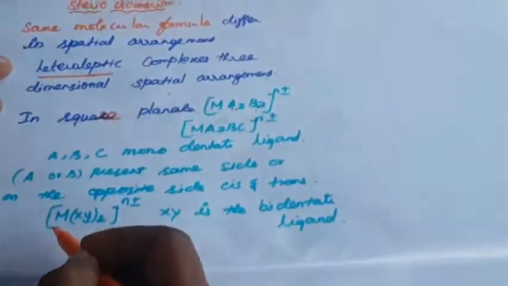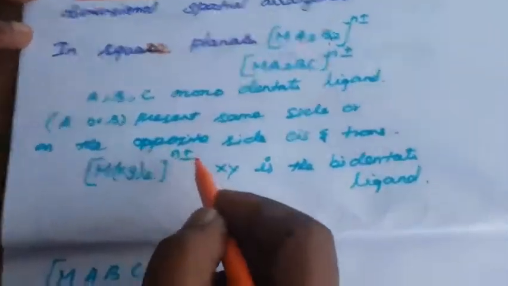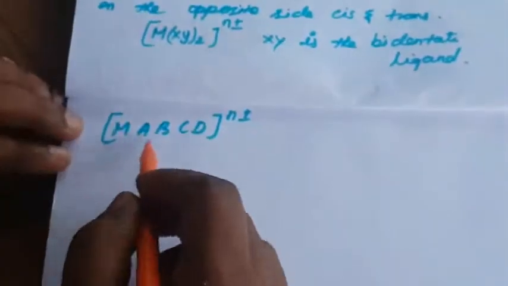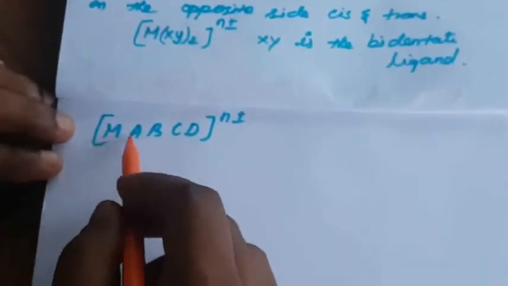Another example is M(XY)2, where XY is a bidentate ligand, or another one, MABCD, which also exhibits isomerism. See the examples in your textbook, so many examples are there. So this is the example.